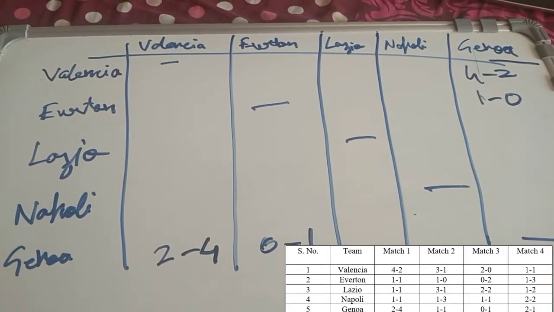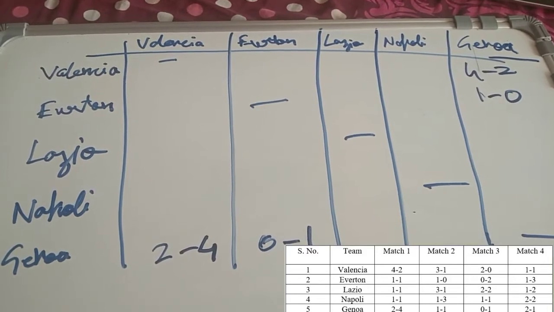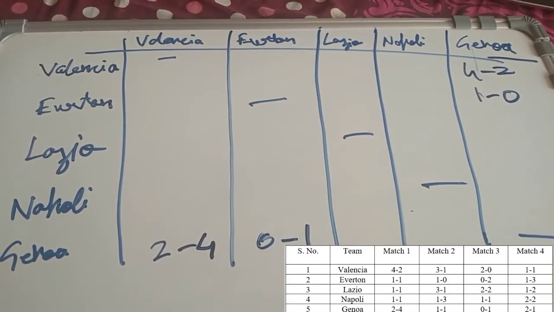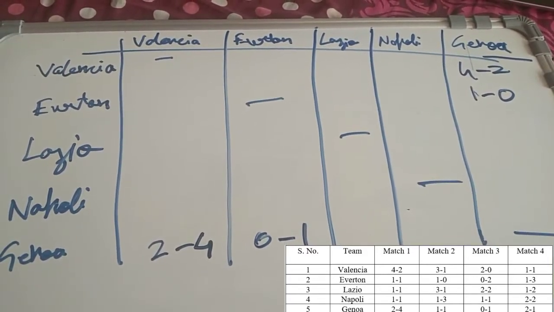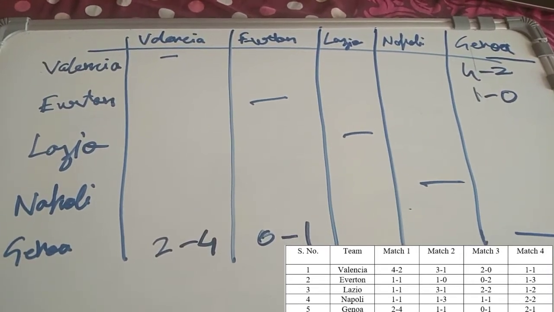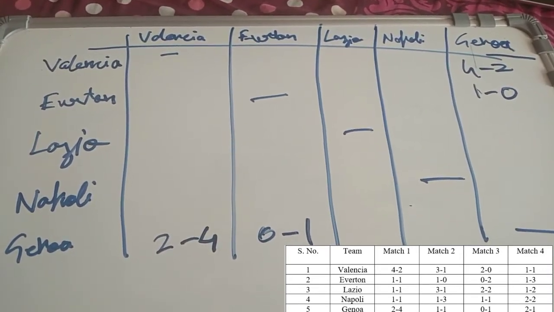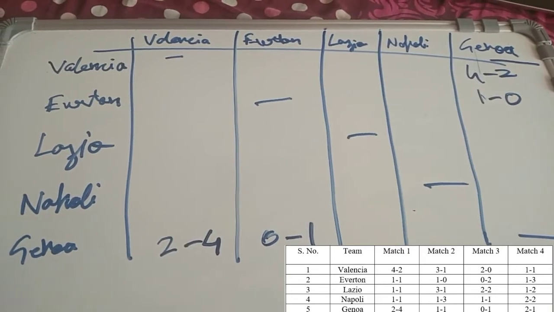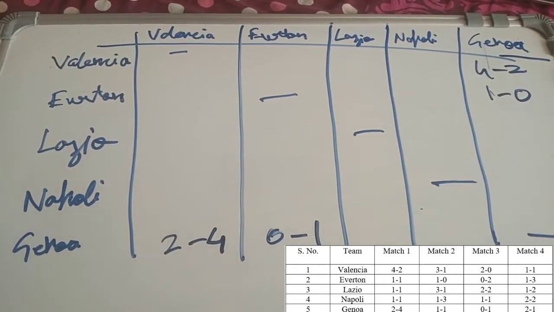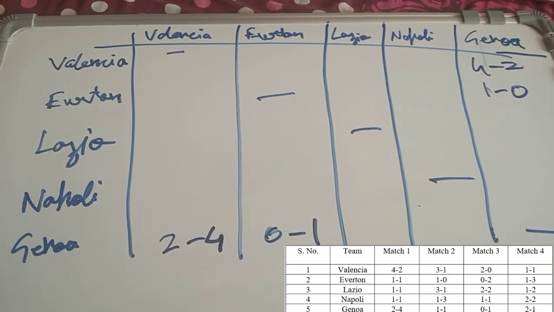So if I look at the score line of 2-1 of Genoa, now there has to be a score line of 1-2. There is only one score line of 1-2 and that is in Lazio's row. So Genoa and Lazio played with each other, and the scoreline was 2-1, Lazio lost the match.